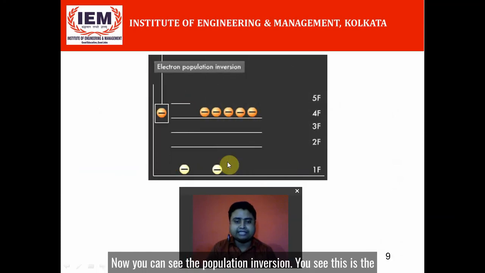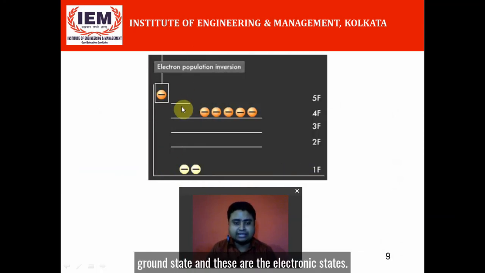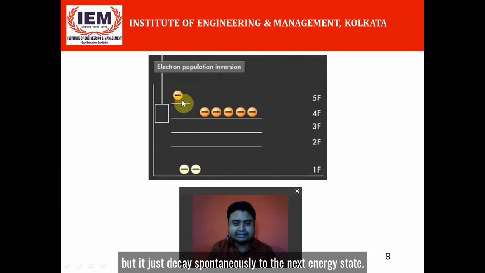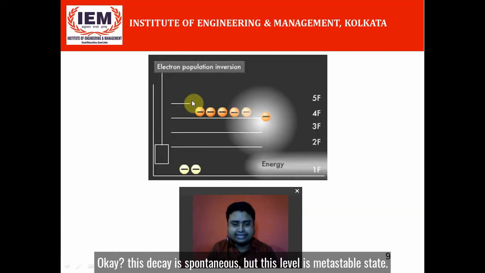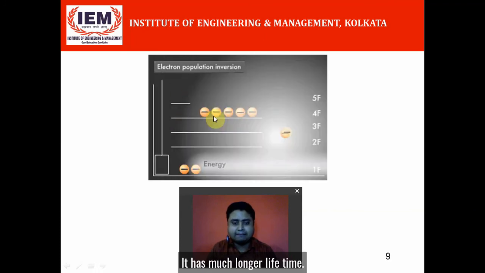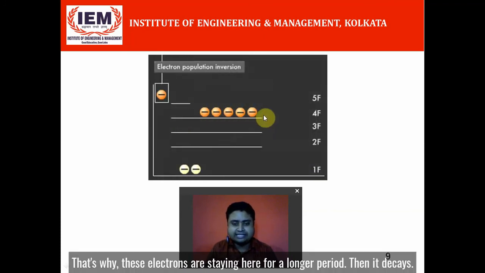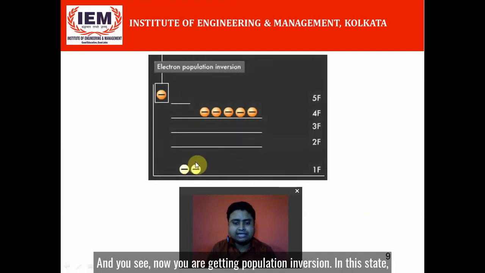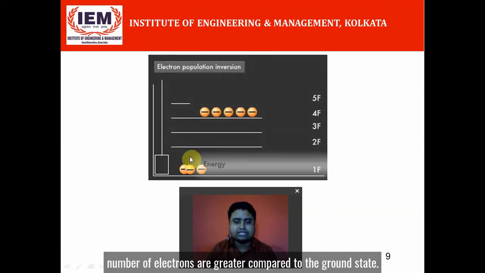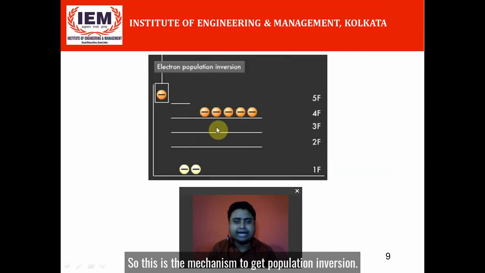Now you can see the population inversion. You see, this is the ground state. These are the electronic states. So after absorbing energy, your electron is excited to this state, but it decays spontaneously to the next, lower energy state. But this level is a metastable state. It has a much longer lifetime. That's why these electrons are staying here for a longer period. Then it decays. And you see, now you are getting population inversion. In this state, the number of electrons is greater compared to the ground state. So this is the mechanism to get population inversion.